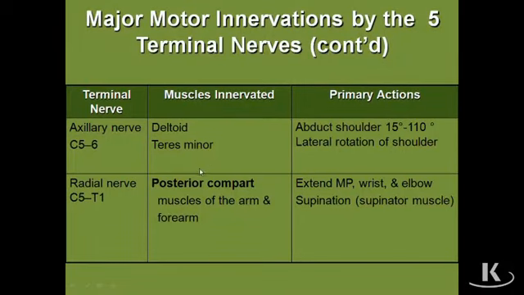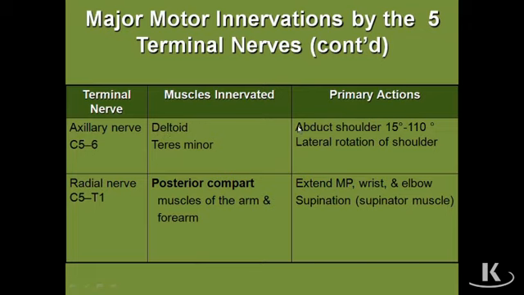That leaves us with 2 nerves, 2 posterior division nerves, axillary and radial. Axillary is very easy to deal with because although we see that the axillary nerve innervates 2 muscles, which is true, in reality, teres minor is not clinically important. It's really not possible to clinically test the teres minor because there are so many other muscles that do the same thing that it does, so you can't isolate the teres minor. So the only thing that's important that the axillary nerve innervates is the deltoid muscle.